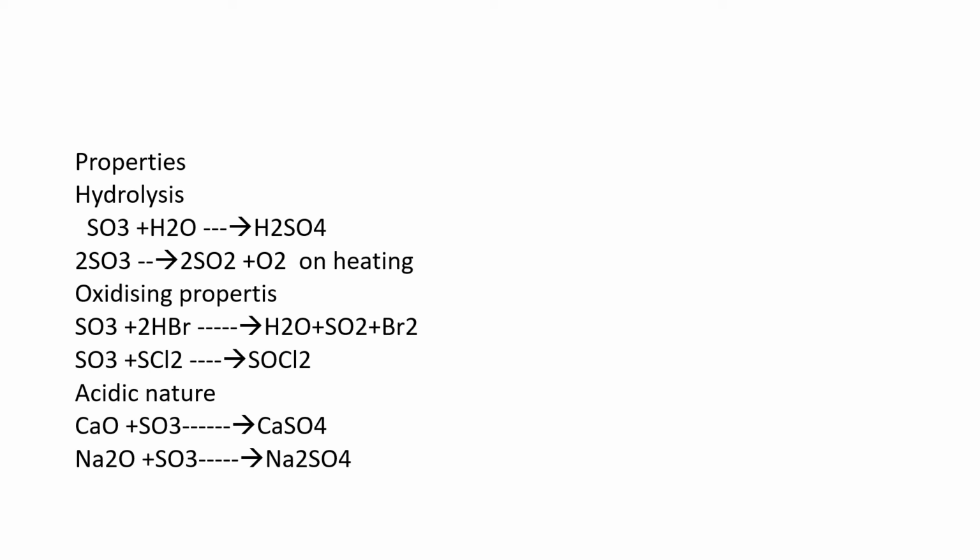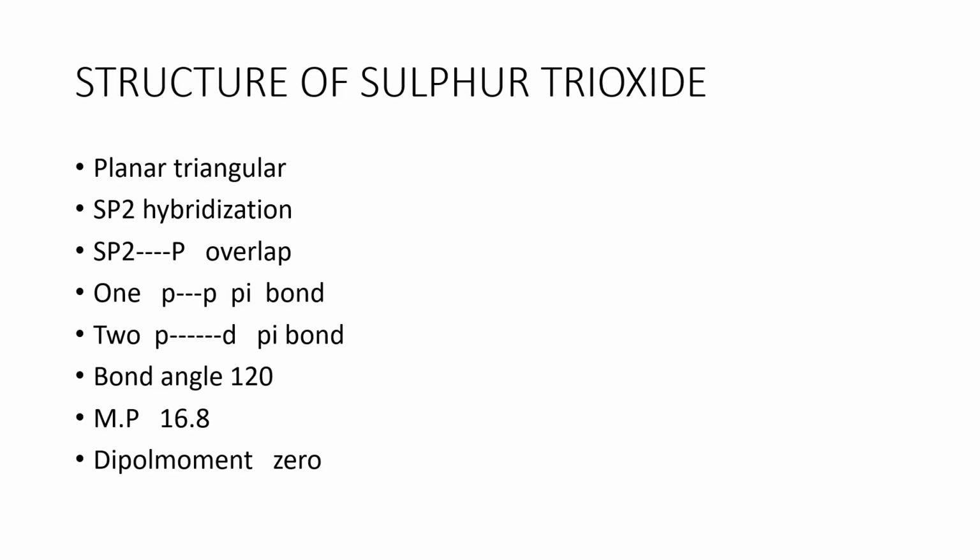Now, the acidic nature of sulfur trioxide. As you know, calcium oxide and sodium oxide are metallic oxides. They are basic in nature. When you treat calcium oxide and sodium oxide with sulfur trioxide, you get calcium sulfate and sodium sulfate.